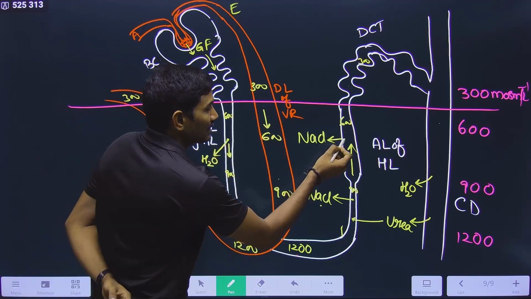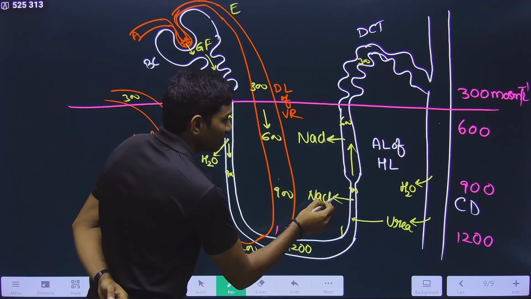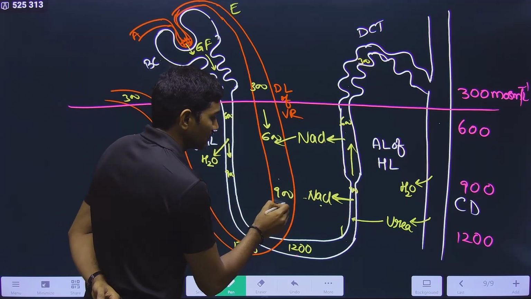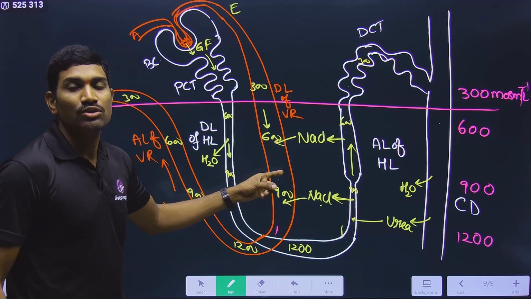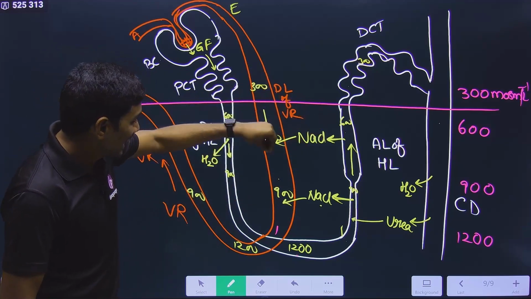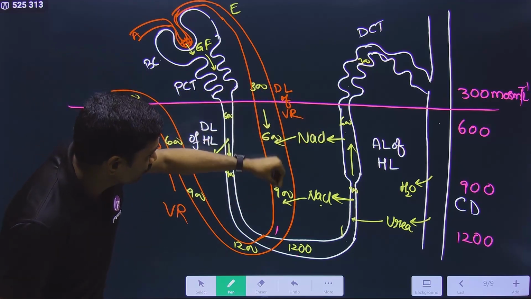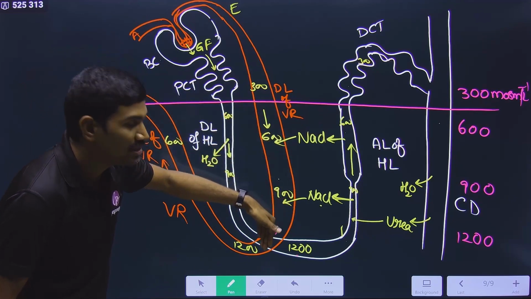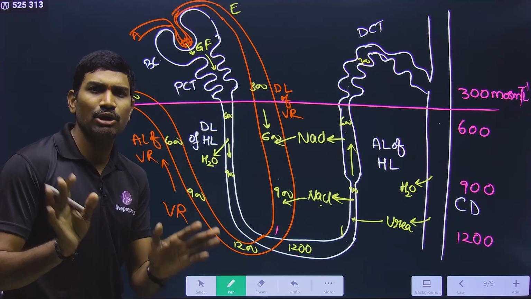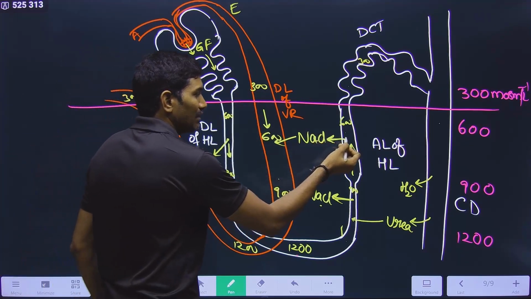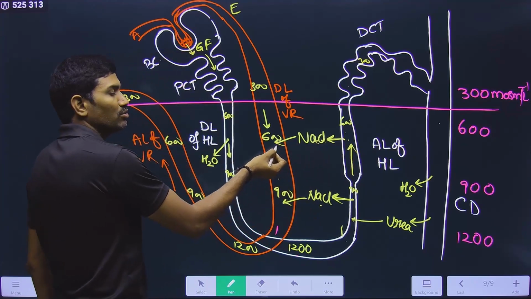What is that? The NaCl that was absorbed from this will enter into this. NaCl is what? Solute. Now solute is added here. By adding solute, what happens? Concentration will be increased. Simple logical mechanism. So the NaCl absorbed from this will be going into this.